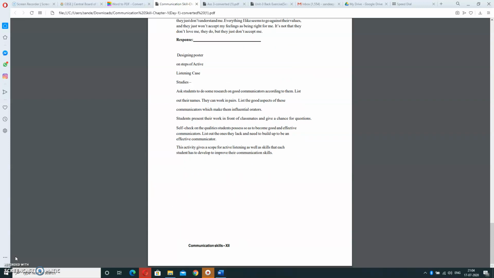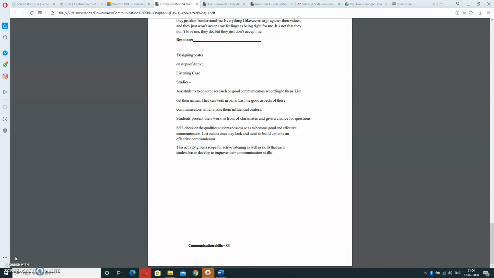Now, designing a poster on the steps of active listening. Case studies: ask students to do some research on good communication according to them. It means this part depends upon yourself. You have to communicate accordingly as per your requirement. They can work in pairs. List the good aspects of a communicator which make them an influential orator. Students present their work in front of classmates and give a chance for questions. Self-check on queries students pose so as to become good and effective communicators.